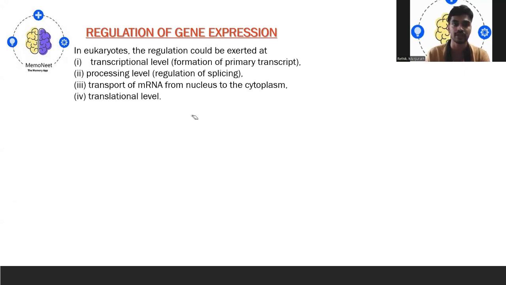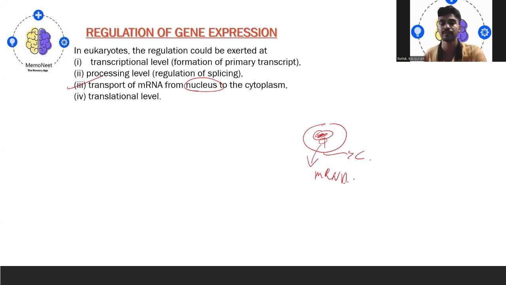In eukaryotes, you will see the transcriptional level, that is primary transcript formation, then the processing level, that is splicing and regulation of splicing. Then we have transport of mRNA from the nucleus to the cytoplasm, because inside the nucleus you will see the genetic material, and there the mRNA, which is nothing but messenger RNA, is produced. So that needs to be transported from the nucleus to the cytoplasm, right? If this is a cell and you have a nucleus with the genetic material, then the mRNA should go from the nucleus to the cytoplasm, and then comes the translation level.